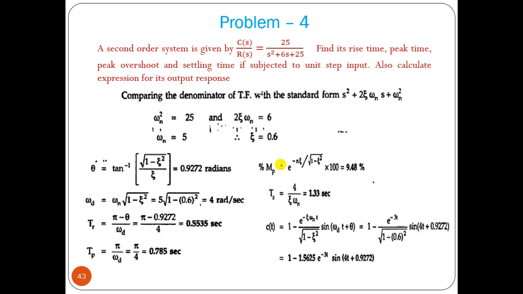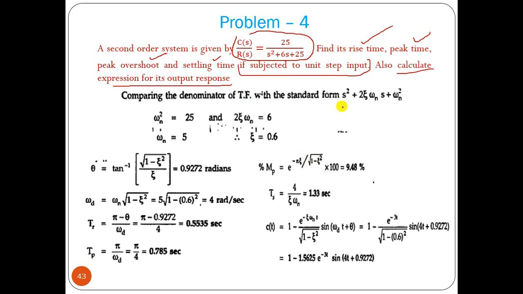Now let us solve another type of problem that they can ask you. A second order system is given by this particular transfer function. Find the value of rise time, peak overshoot and settling time if subjected to a unit step input. Also we can calculate the output response. The output response we have already calculated from the transfer function. Now we have to find the rise time, peak overshoot and settling time. These are the extra points that we have to cover now.